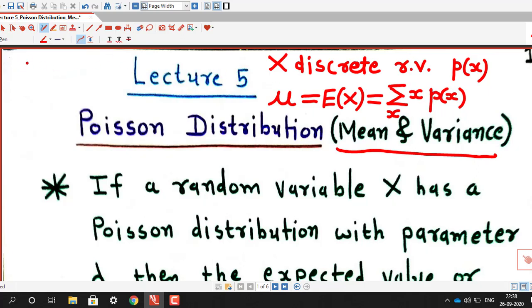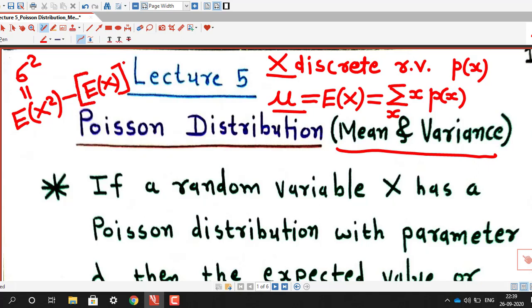And we have seen that the variance of a random variable X whose mean is mu is given by the expected value of the square of the random variable minus the square of the expected value of X. Using these two formulas we are going to derive the mean and variance of a Poisson distribution.